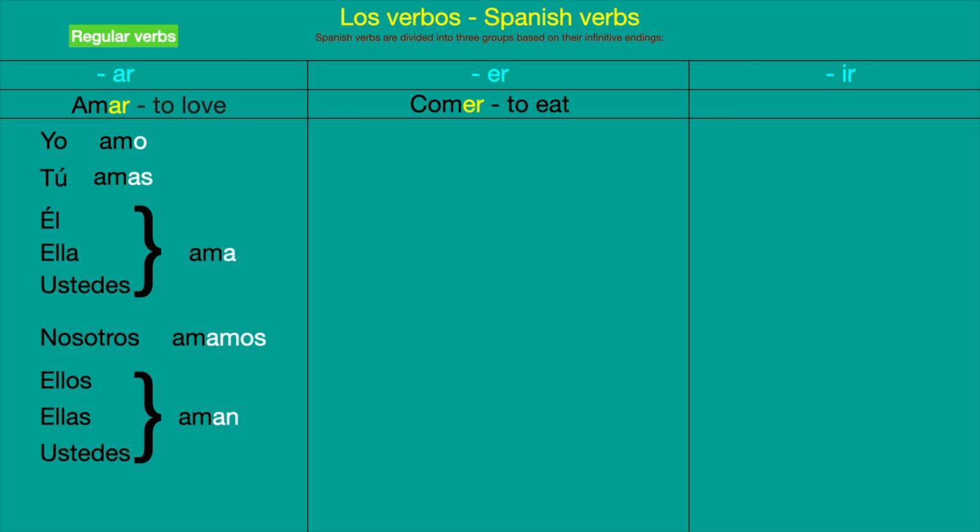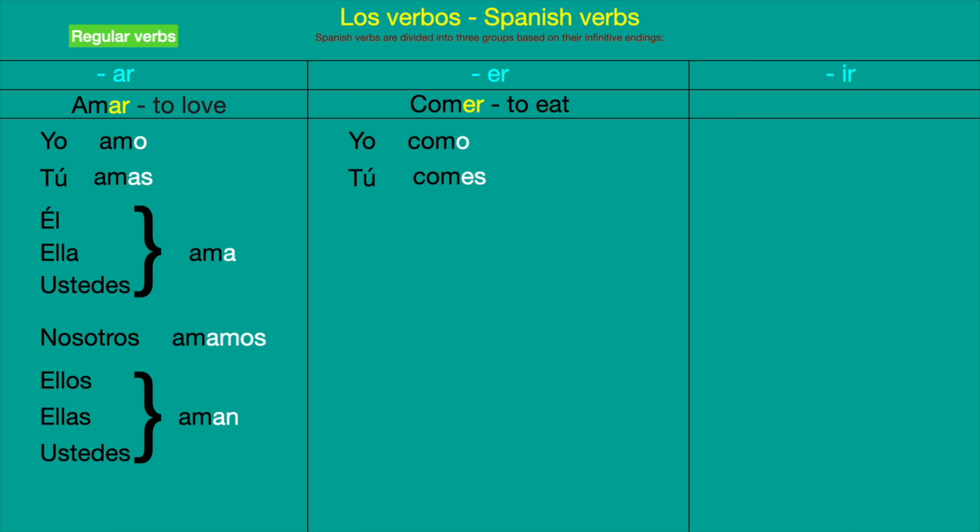Then we have all the verbs ending in ER. Here we have one example of a verb, and that would be comer. So comer is to eat. We are going to use the same rule that we used on the verb amar, which is eliminating the ending. For the first person, yo, you say como, then tú comes.